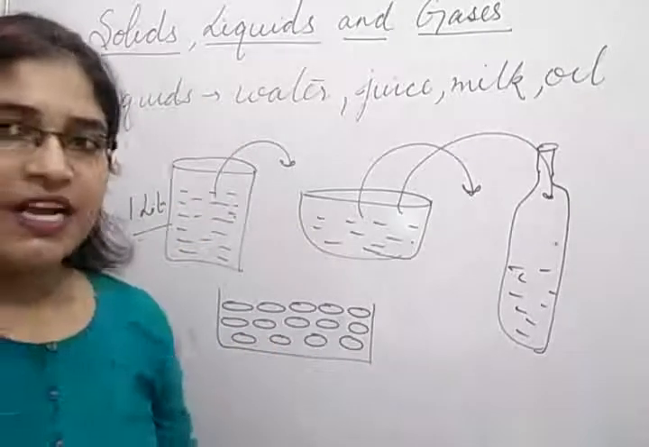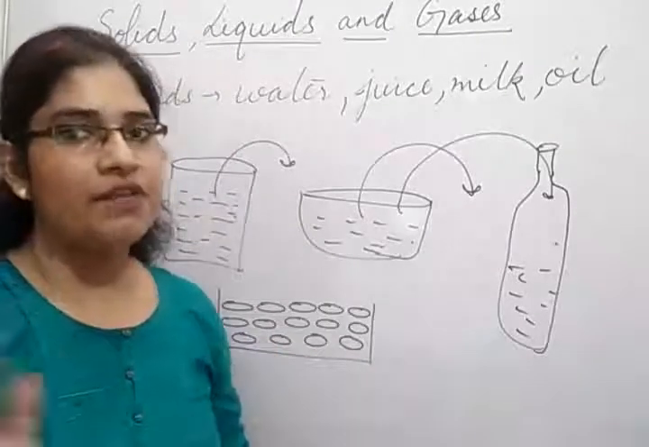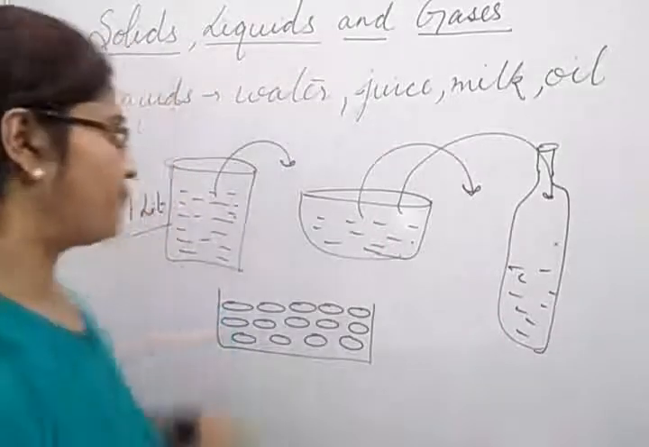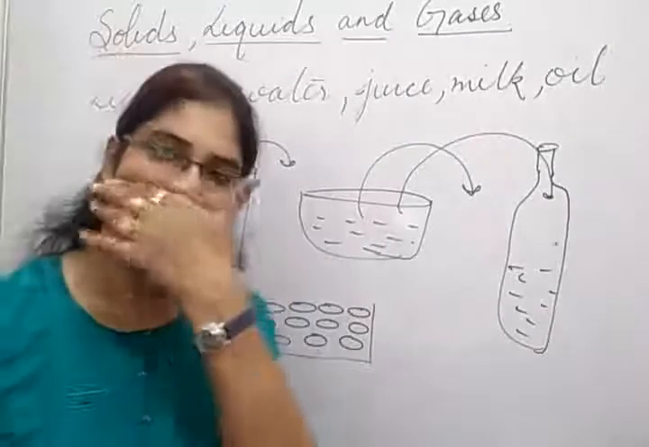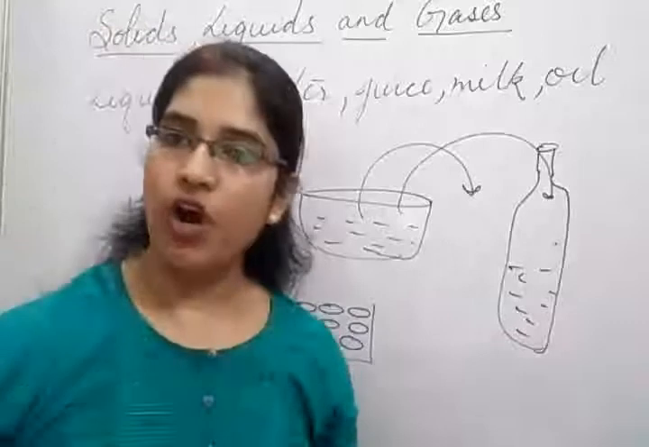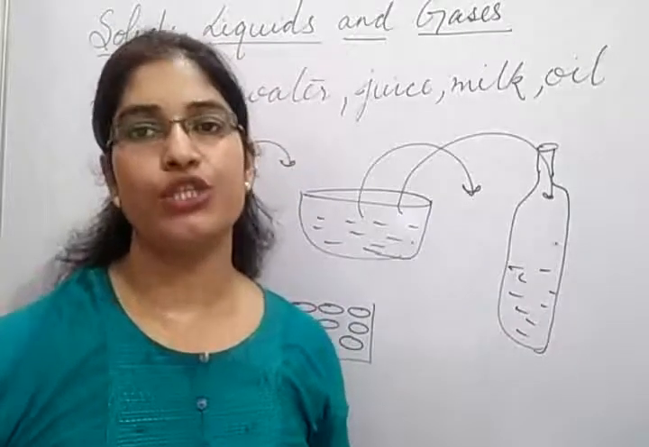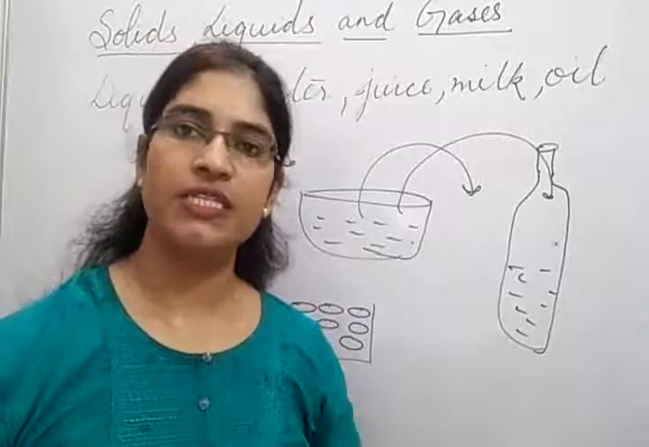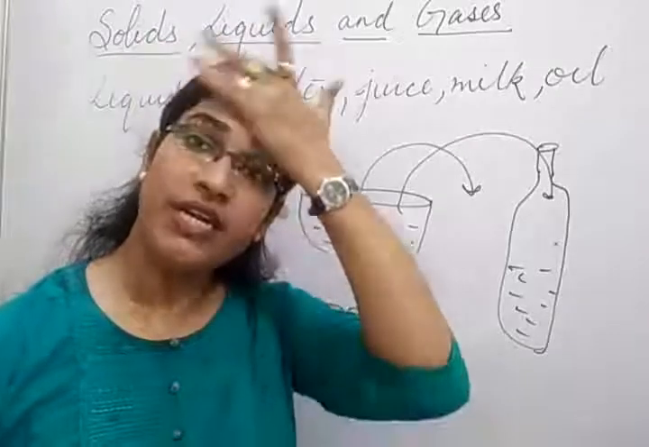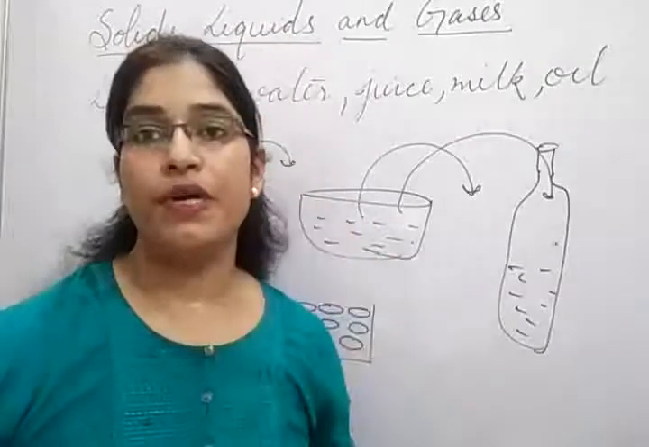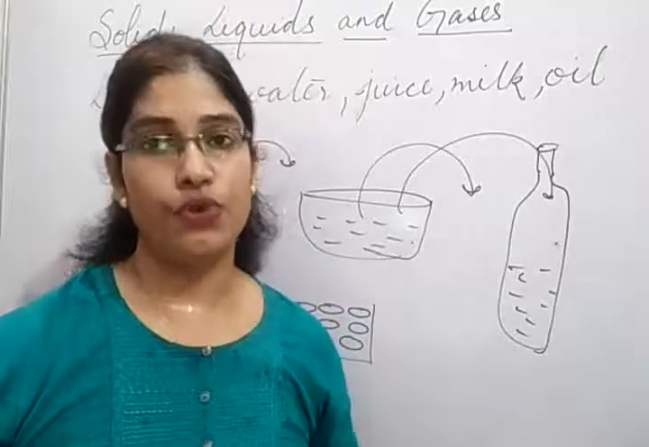So let's revise again about solids and liquids, then we will understand about gases. What are solids? Solids are hard. They cannot flow, but they have fixed shape and size. Solids have fixed shape and size. As examples of solids, you can write paper, pen, chair, box, wood.